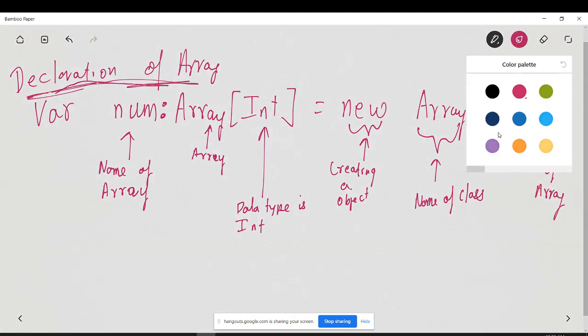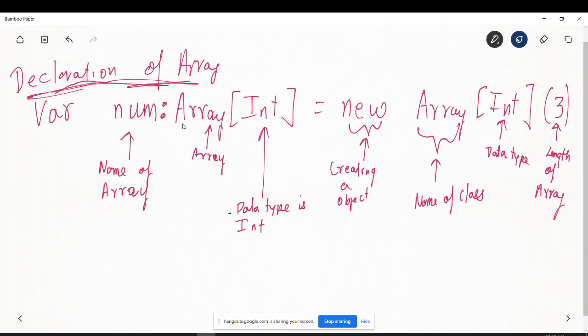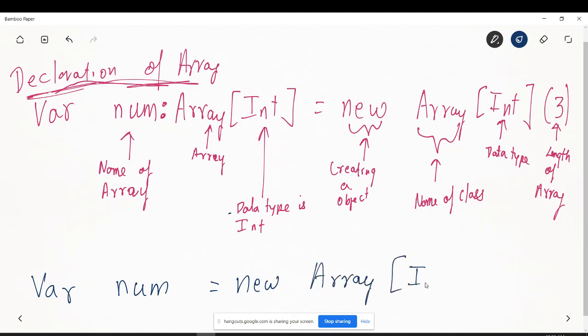There is also another way of defining an array. Since you can see that Array and Int are kind of a duplicate, you are already specifying it on the right-hand side, so you can just skip that part. You can simply write num is equal to new Array of type Int and 3.